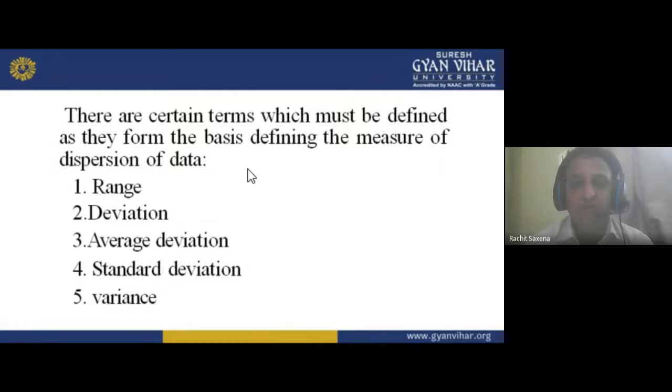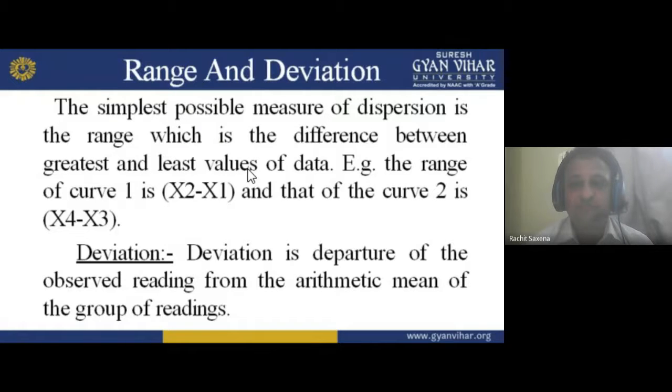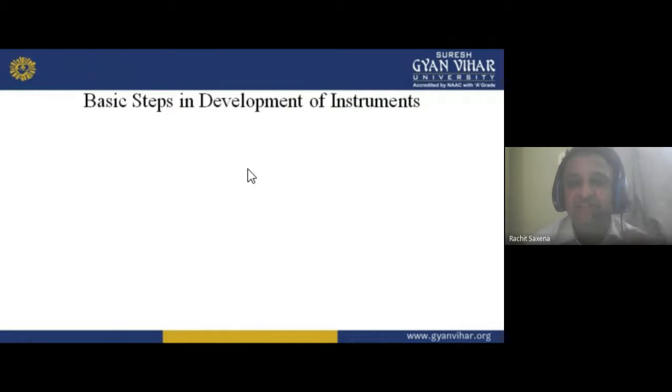Now, for example, you have to move from one house to a second house. The distance between the first and second house is 200 meters, so the range is 200 meters, and the limit is from house 1 to house 2. So we can say this comes in the range. Now deviation is basically deviating from one thing. So there is deviation, average deviation, then standard deviation, and then we have the variance. How can we calculate them? Range and deviation basically.